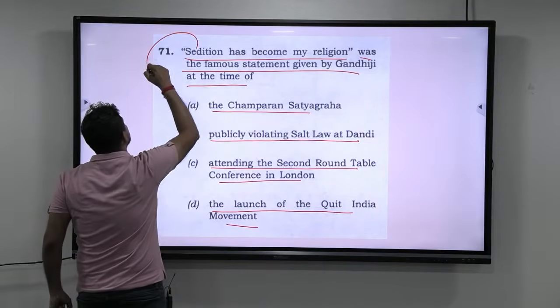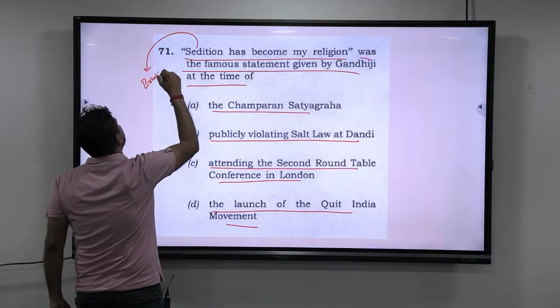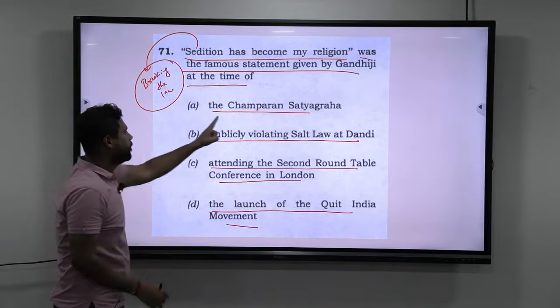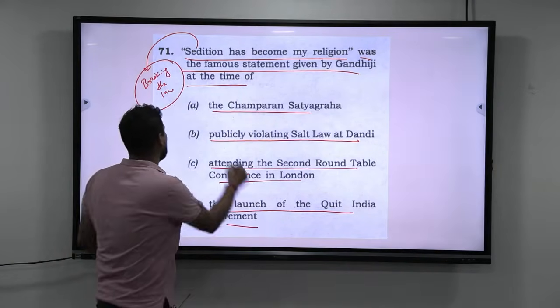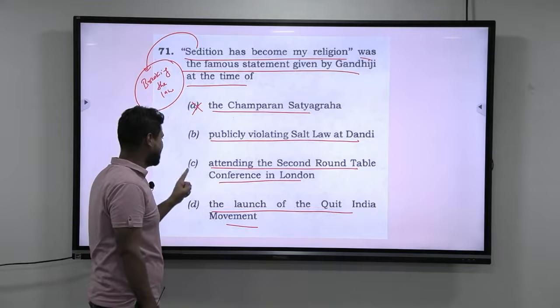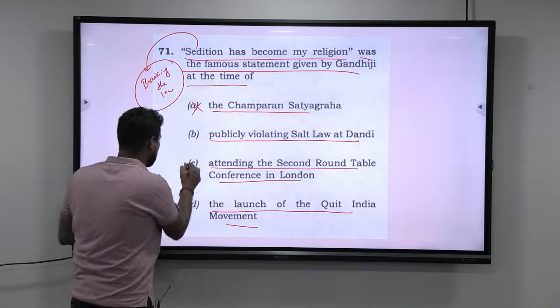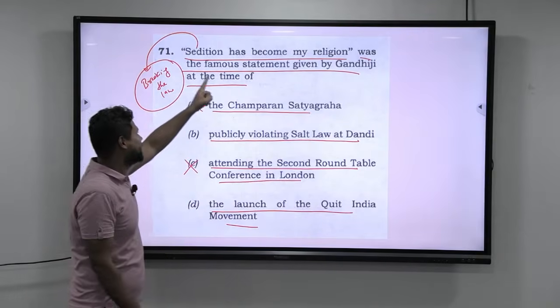Now, sedition has become my religion. What do you mean by sedition? Sedition means breaking the law. So if sedition means breaking the law, in Champaran Satyagraha, Gandhiji does not break any law. So this becomes wrong. The next is attending the 2nd roundtable conference in London. Again, Gandhiji does not break any law. Hence, this is also wrong.